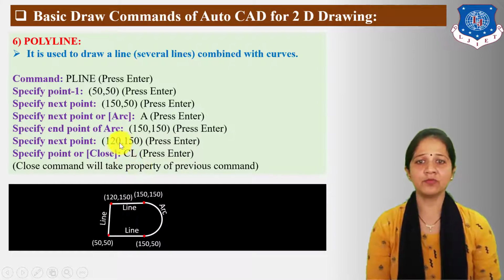Now from this 120-150 points, close commands are entered. So here from this point, the figure is closed by the previous property of the command, and here the previous property is line. So from this point, the figure is closed by line.